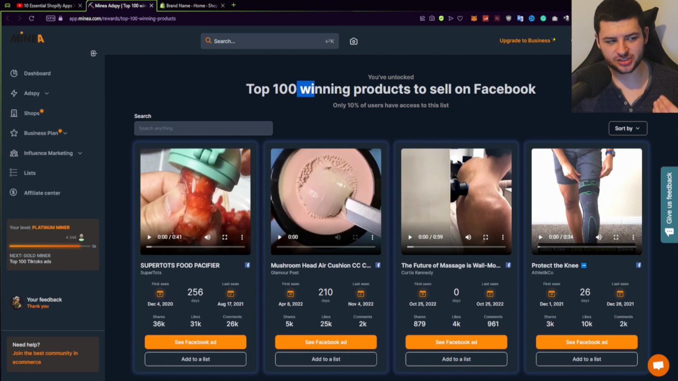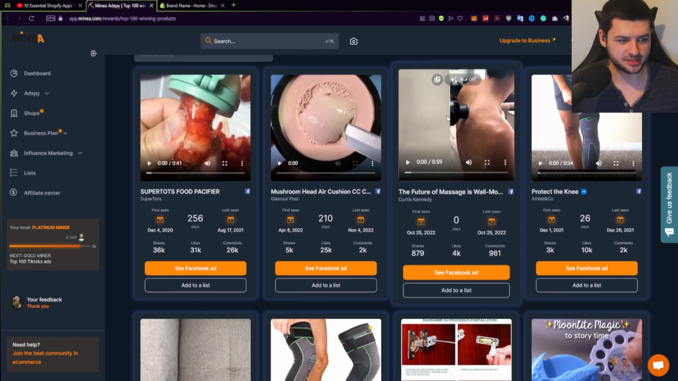And then this is that list of the top 100 products to sell on Facebook, but you don't have to sell them on Facebook. This is just showing you ads people are already selling on Facebook and ads that are already running on Facebook for those products. This is the winning products list for Facebook, so I'm going to show you this as an example.